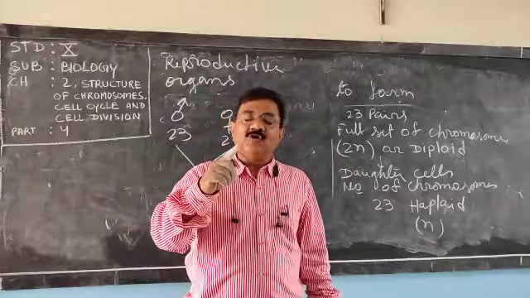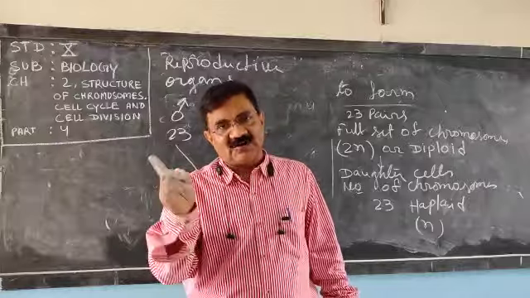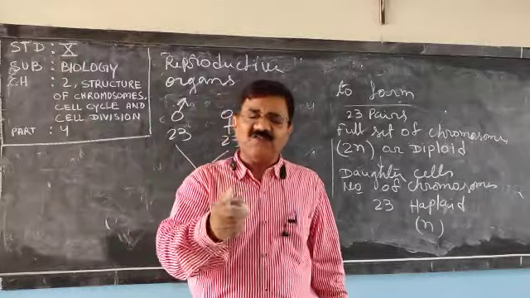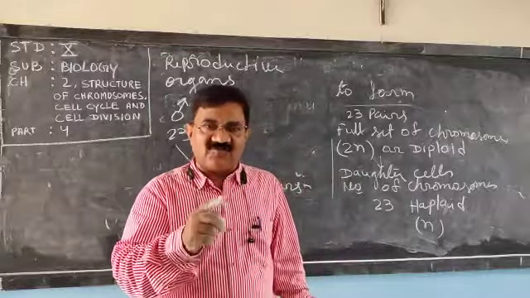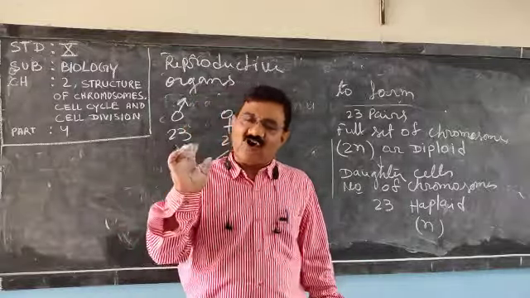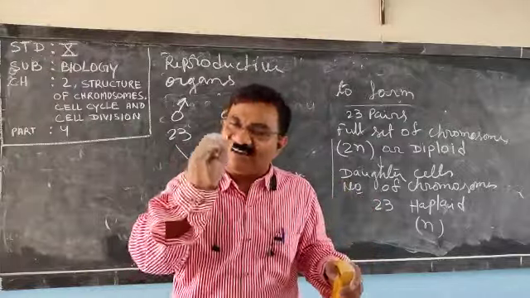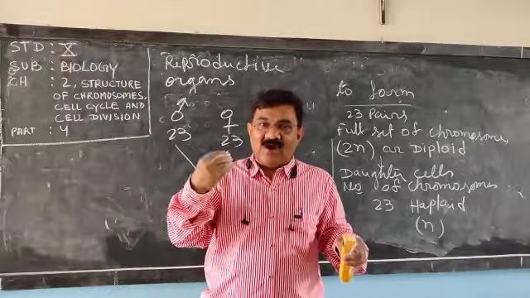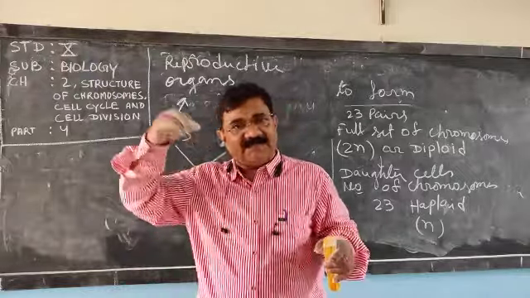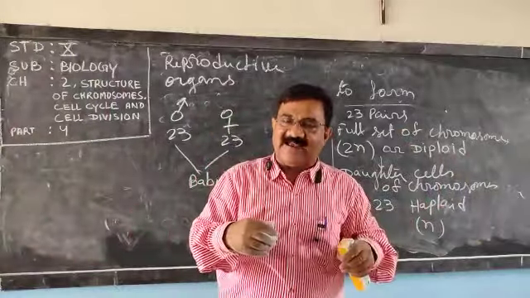The answer is to restore the normal number of chromosomes in the babies or offspring. Each of my cells contains 23 pairs, and out of 23 pairs, 23 chromosomes came from the mother's side and 23 chromosomes came from the father's side.